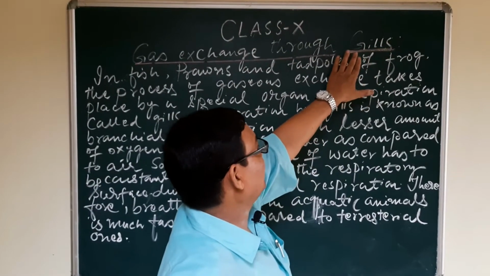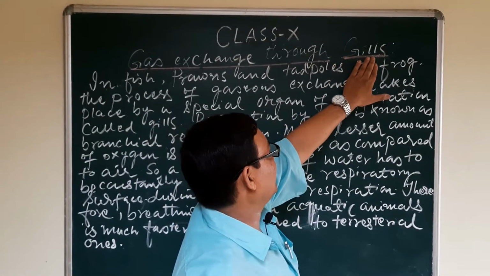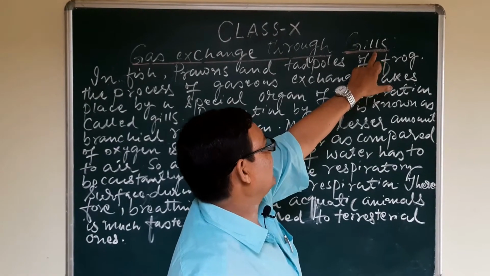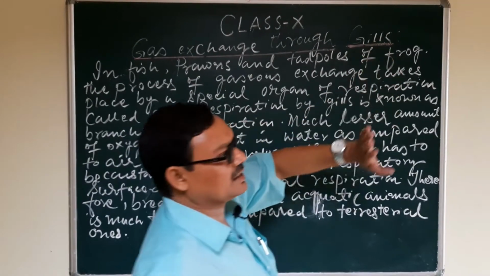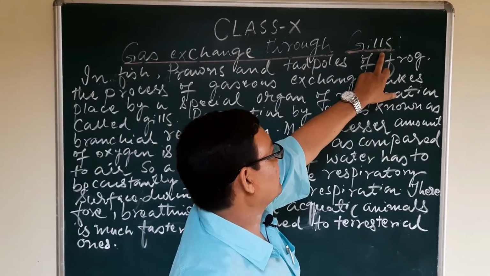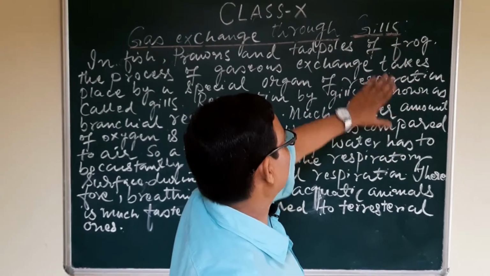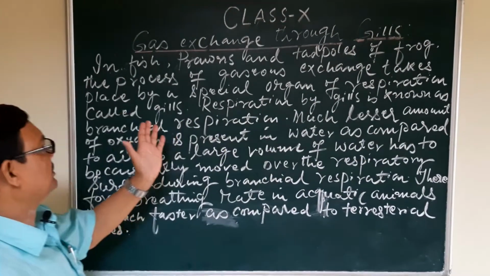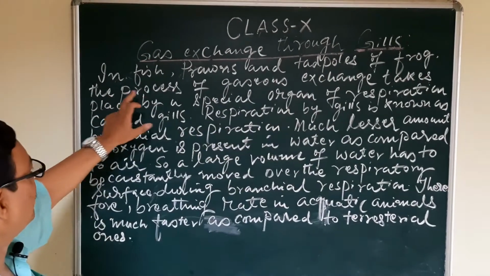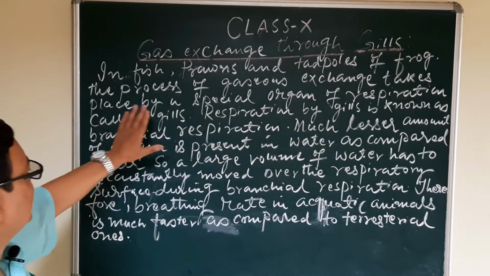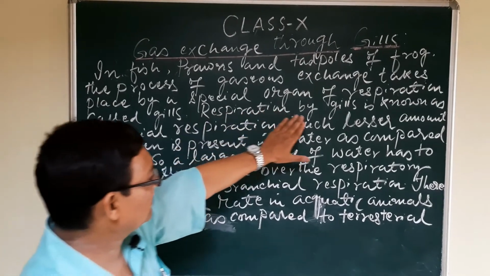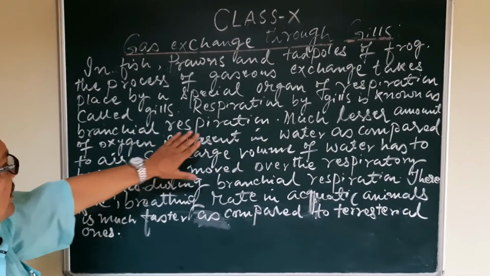That means in aquatic animals there is a special type of structure for gaseous exchange, known as the gills. When organisms respire through the gills, that type of respiration is known as branchial respiration. So in the case of fish, prawns and tadpoles of frog, the process of gaseous exchange takes place by a special organ of respiration called gills. Respiration by gills is known as branchial respiration.